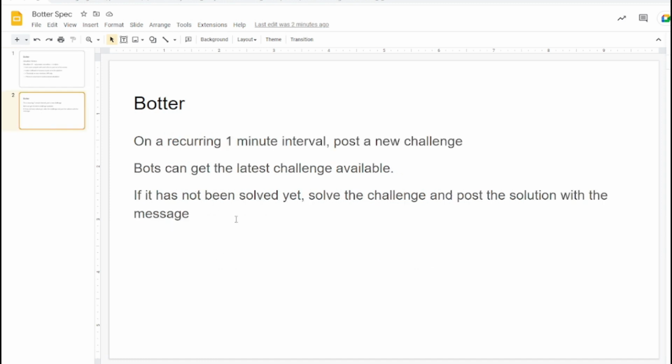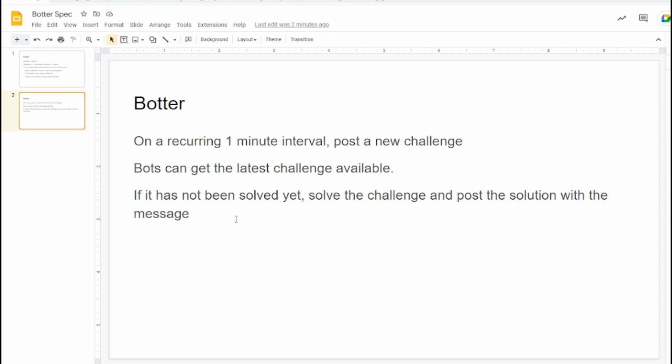And here's what I'm thinking. On a recurring 1 minute interval, maybe 10 seconds. I haven't really decided at this point how long the interval is going to be, but at a certain interval, there's going to be a new challenge that is posted, and the bots can poll the API to get the latest challenge available. If that challenge has not yet been solved, they can solve it and post the message back to the API.